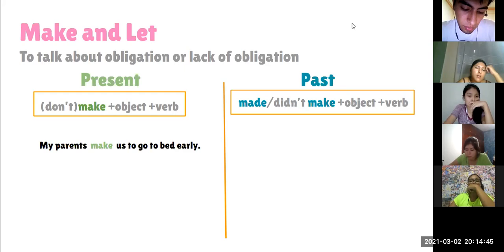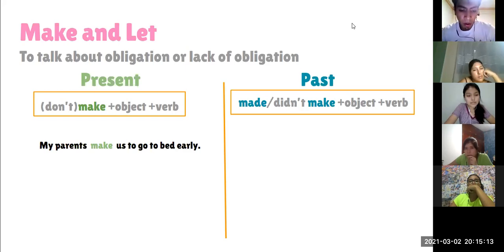My parents don't make... no me hacen hacer esto, o me hacen hacer esto. ¿Qué podríamos decir? For example, you can say, my parents don't make me clean my bedroom. No me obligan. Si yo quiero la limpio, o si no, no.